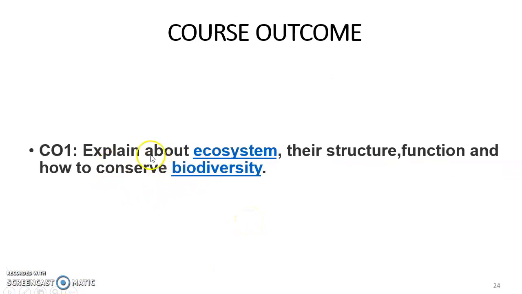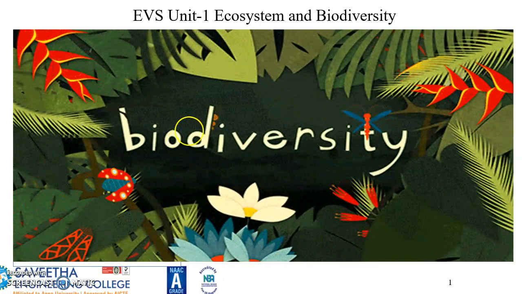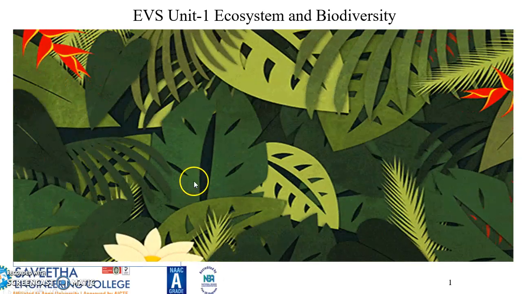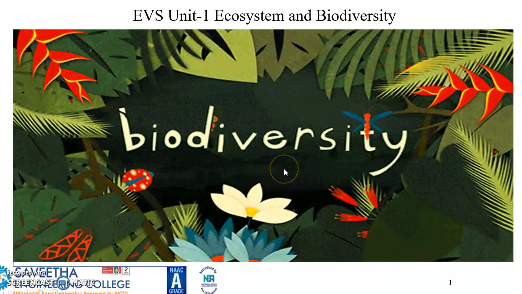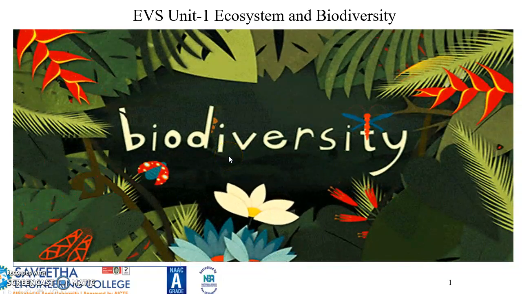And the course outcome for this unit is to explain the ecosystem, its structure, its function, and how to conserve biodiversity. We already discussed that bio means life and diversity means variety and variability. So the variety and variability of life, we call biodiversity.